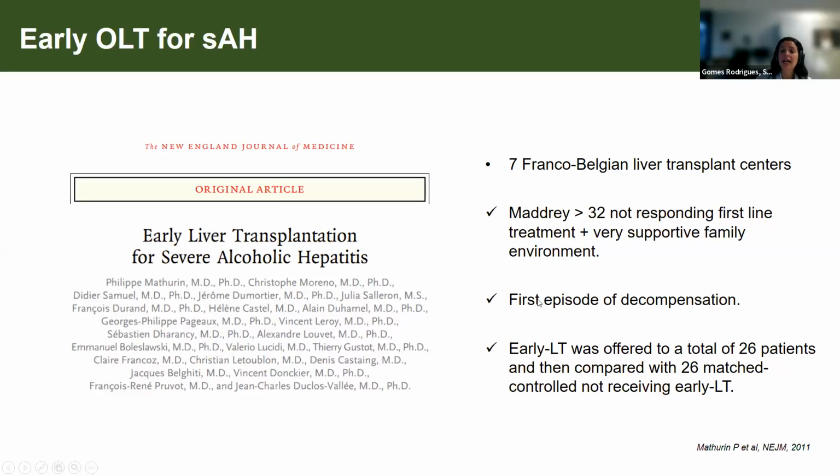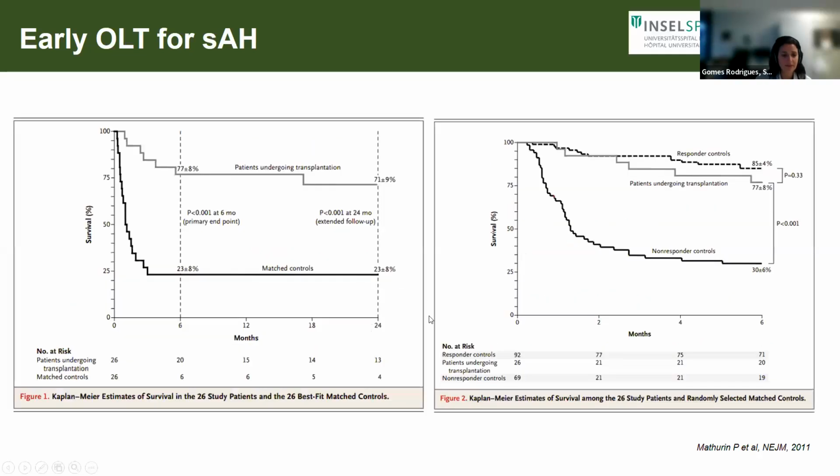The patients had to have a first decompensation, meaning these were not patients that had multiple decompensations or patients who knew they had liver disease. And they compared 26 patients with 26 matched controls who did not receive an early liver transplantation, meaning these patients did not wait 6 months to receive their liver.